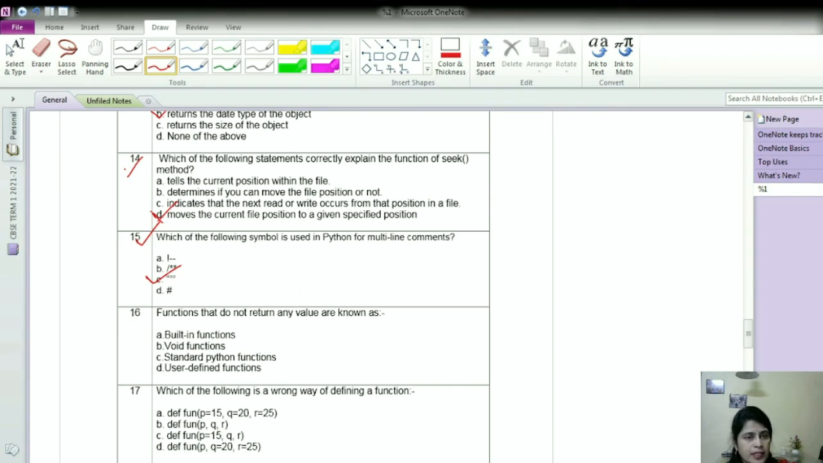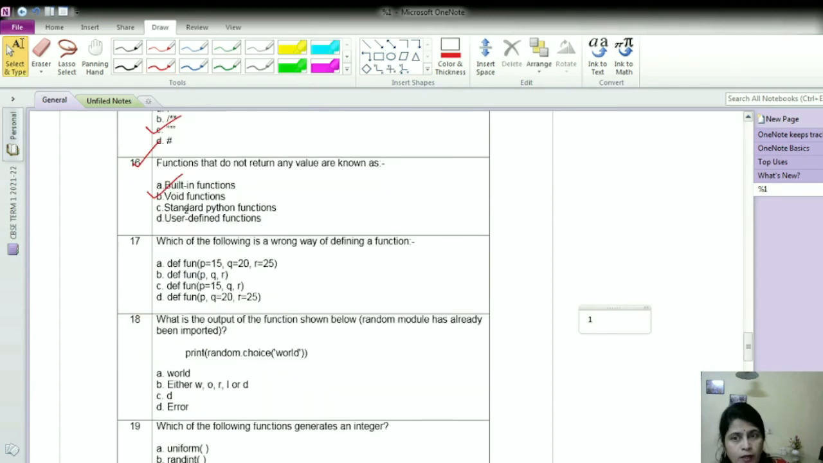Then question number 16. Functions that do not return any value are known as. Okay, the options given: built-in functions, void functions, standard Python functions, user-defined functions. So the functions which do not return any value, those functions are known as void functions. Void means empty. Okay, now let us move on to the next question, that is question number 17.